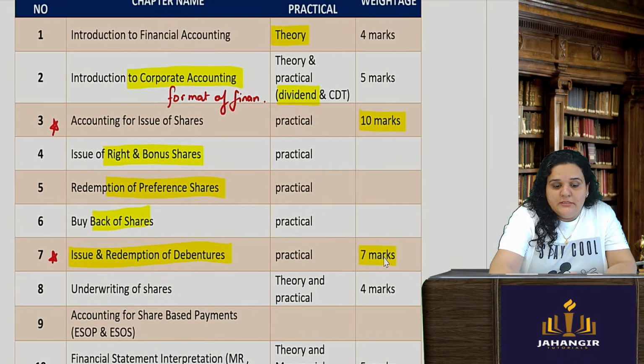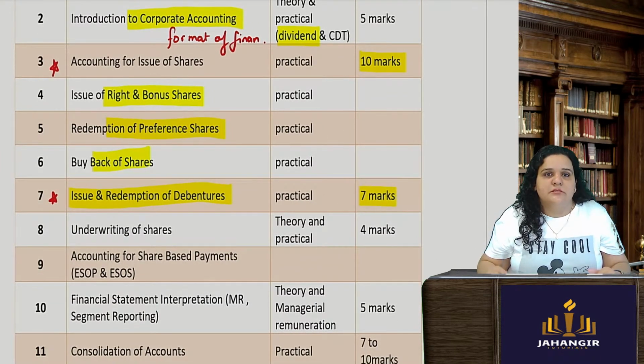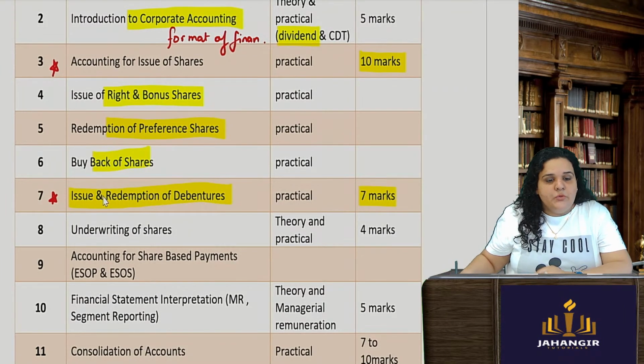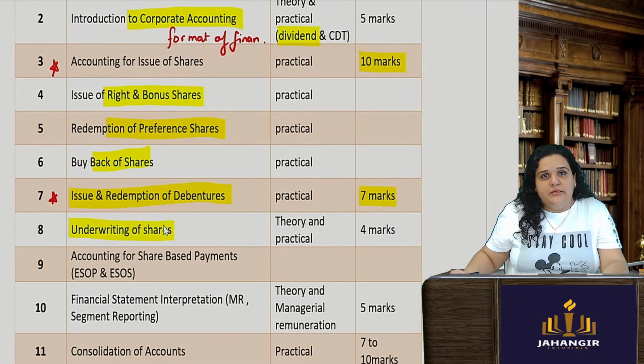Okay, sometimes in certain attempts, if you will see, there are many questions asked on debentures. So that is why I'm giving a weightage of 7 marks over here. Then coming to underwriting of shares, which is a pretty easy and a scoring chapter. Do not try to skip this.